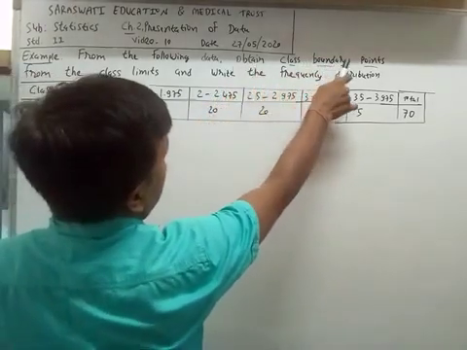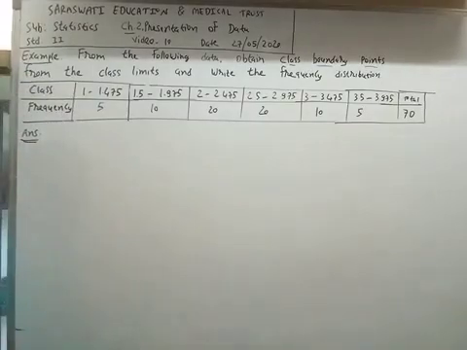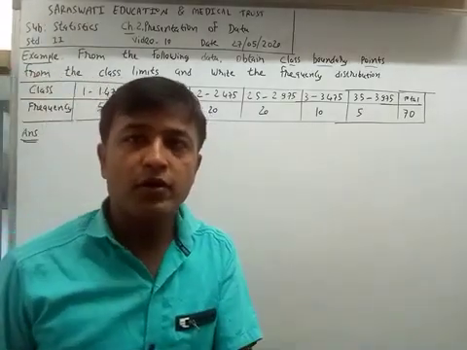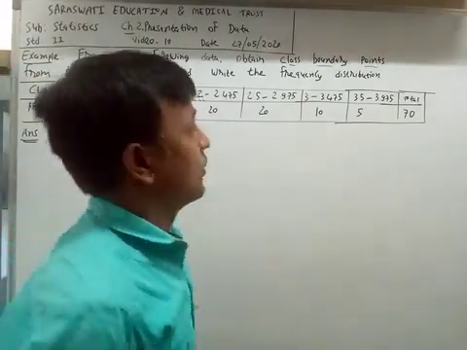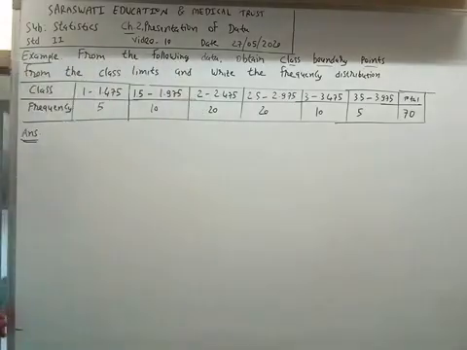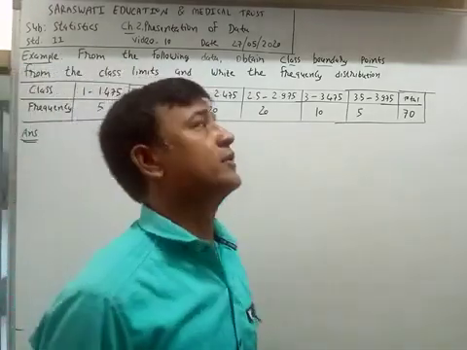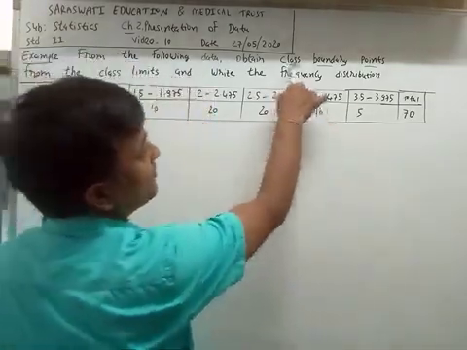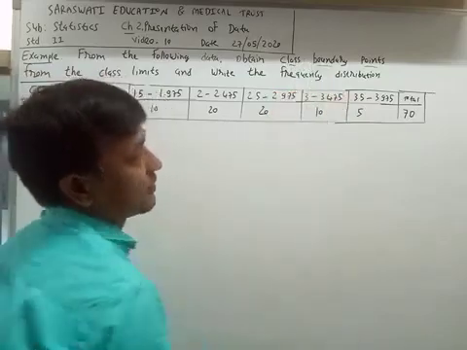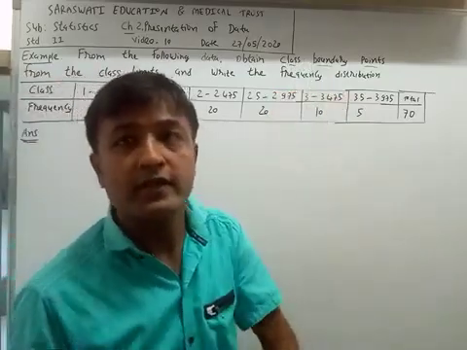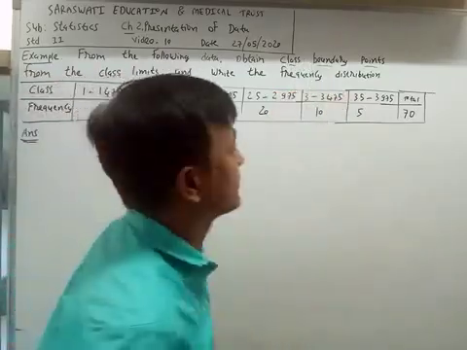Obtain class boundary points. Class boundary points means lower boundary point and upper boundary point.